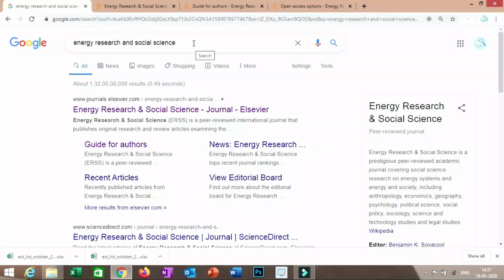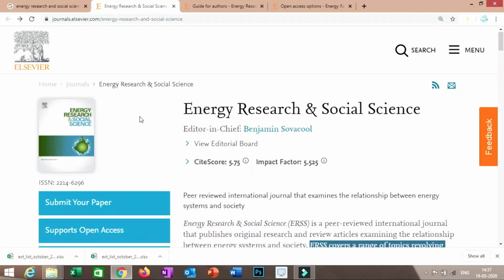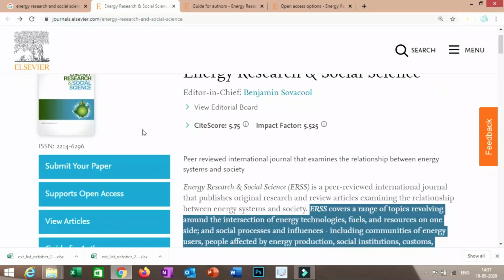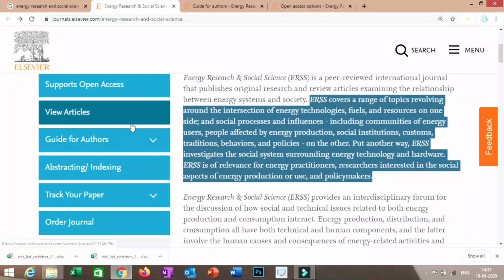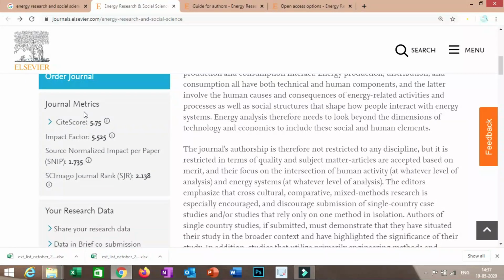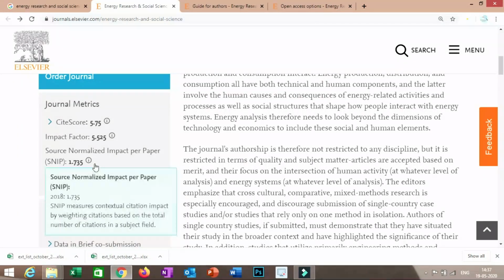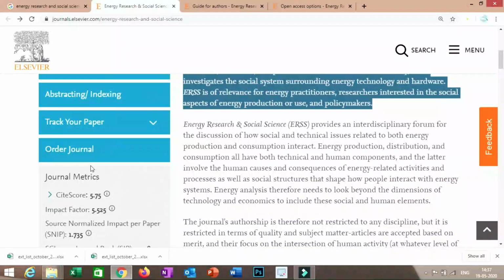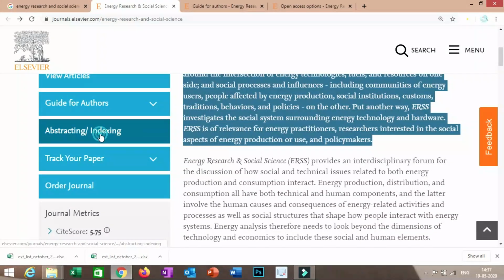The next journal is Energy Research and Social Science. This is really an excellent journal and comes under the Q1 category. You have to click here. This is the home page of this particular journal, and you can even see the metrics of this journal on the left side. See, these are the journal metrics. You will find an excellent impact factor and an excellent SJR ranking index also. For more details, you can refer to this part, abstracting and indexing.